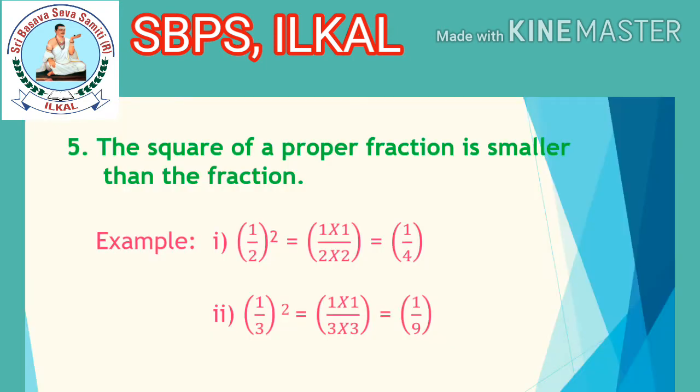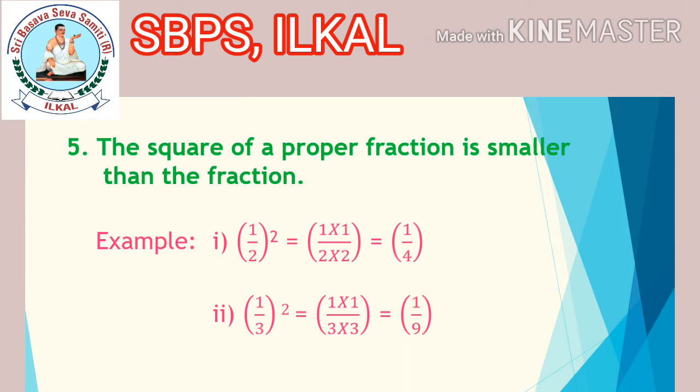Fifth property, the square of a proper fraction is smaller than the fraction. Means, children, if you square a proper fraction, the answer you get is still smaller than the considered fraction. Okay? For example, 1 by 2 whole square. Whole square is nothing but the square of the numerator and denominator both. 1 into 1 divided by 2 into 2, which is equal to 1 by 4.